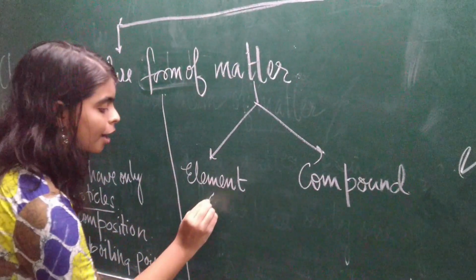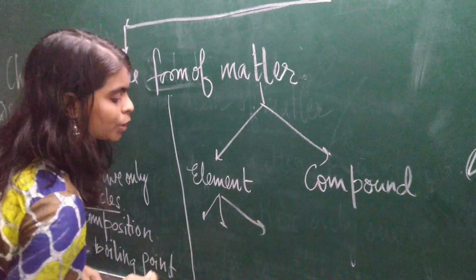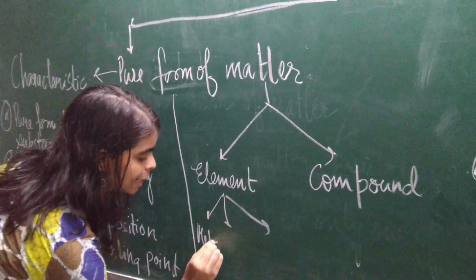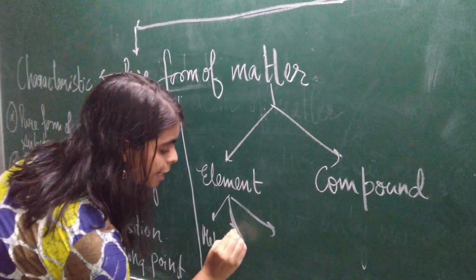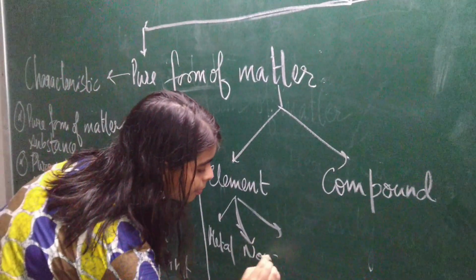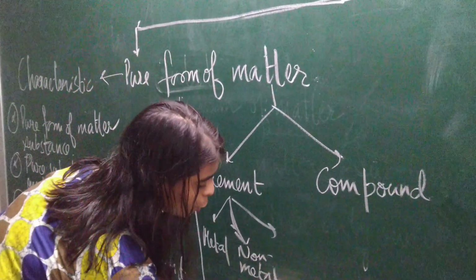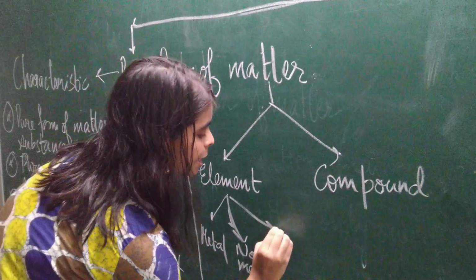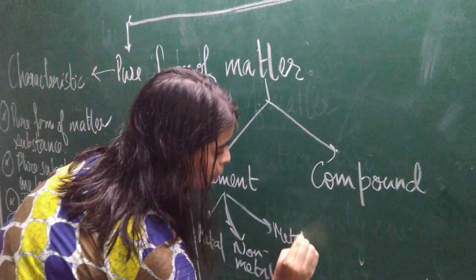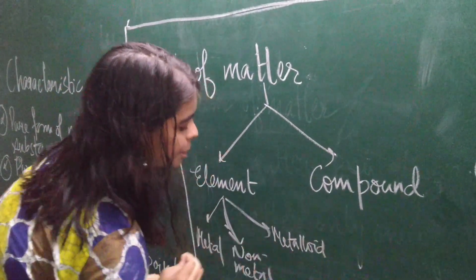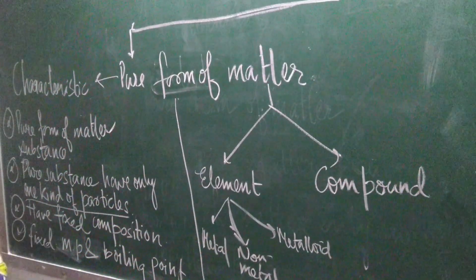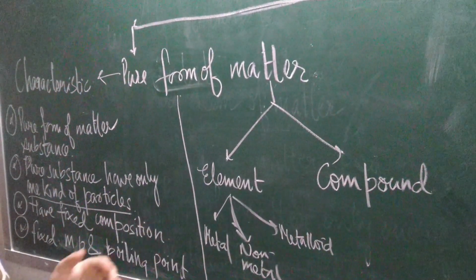And these elements are also further classified into three types. One is metal, that you have all learned. Second is non-metal. In class 8 you have learned. And the third one is metalloids. We all know what are metals, non-metals and metalloids. They all come under what? They all come under element.